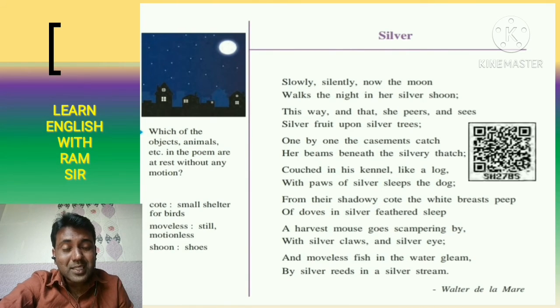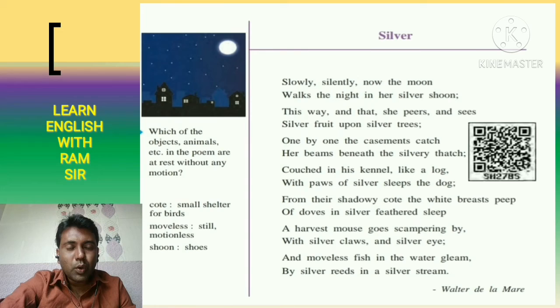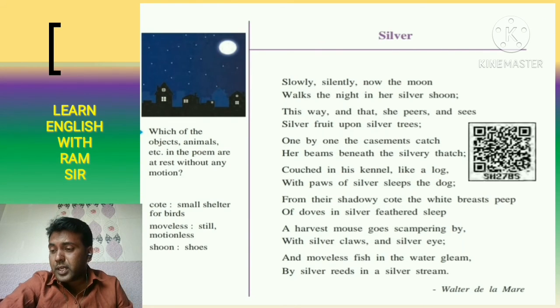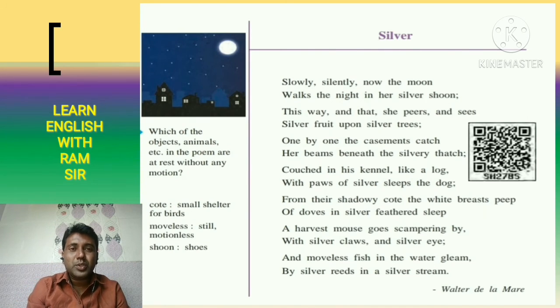because this is the full moon night, and now every element on this earth is converted into silver color. Each and every particle of the earth is now converted into silver color. And here it is a clear indication that even creatures like dog, fish, mouse and dove, so many creatures, each and every element of nature is converted into silver color.